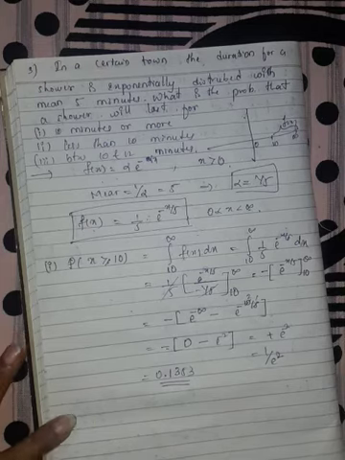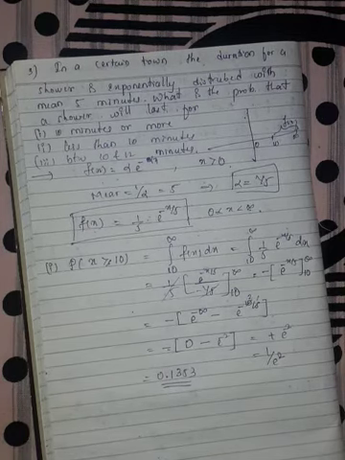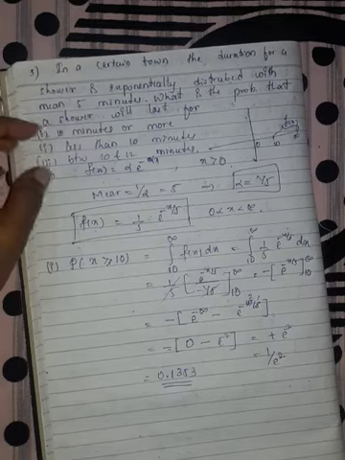This is the probability when x is greater than or equal to 10, that is, 10 minutes or more.